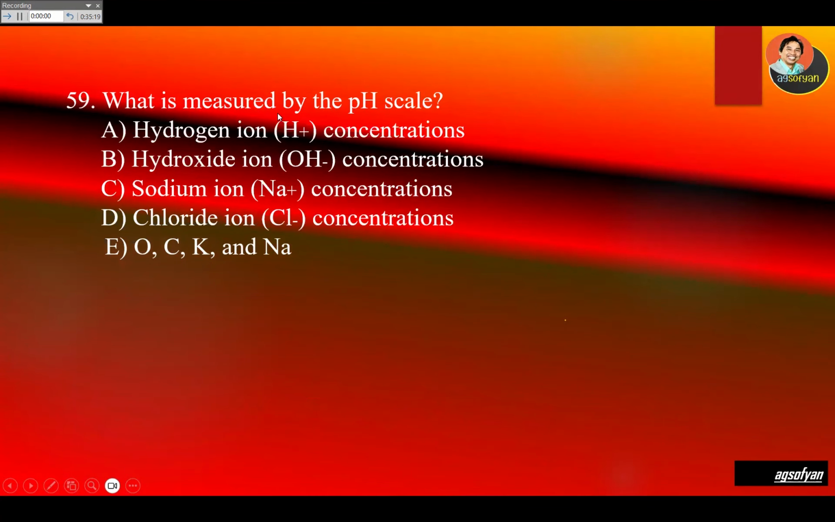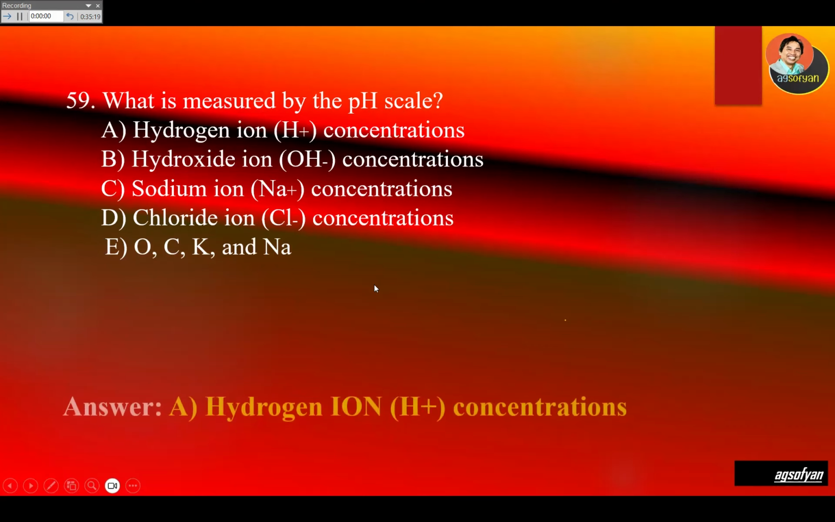What is measured by the pH scale? So pH measures what? H, which is hydrogen ion. So this is measuring the concentration of hydrogen ions. Hydrogen ion concentration. That's correct. So A will be the answer.